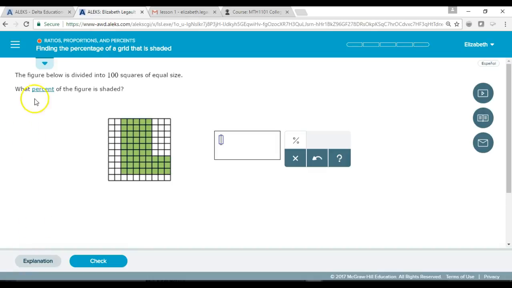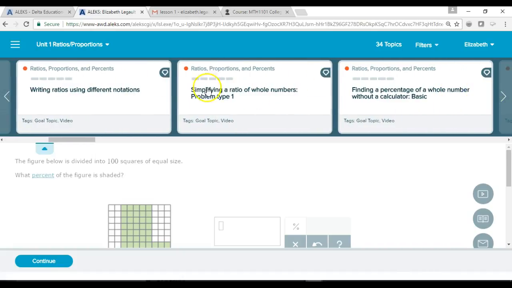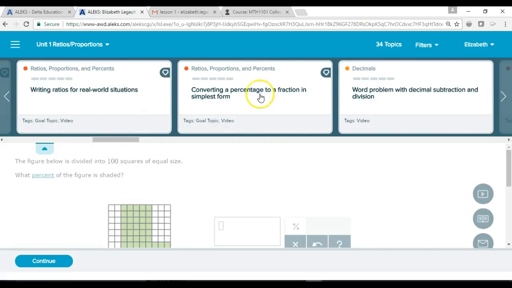I just wanted to show you in the labs that whatever problem you're working on, the topic is right here at the top. So we're working on ratios, proportions, and percents. That's what this problem is. You can actually click on this arrow and it will show you all the different types of topics that you can work on. So you can click on any of these to work on it. If you're on Unit 2 for this week, they'll say measurement at the top.